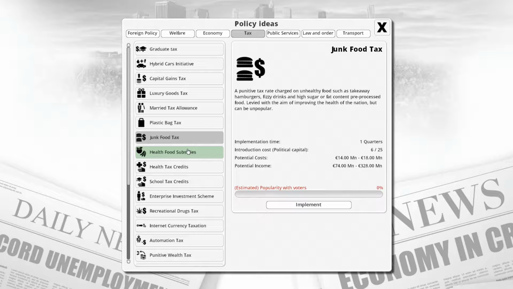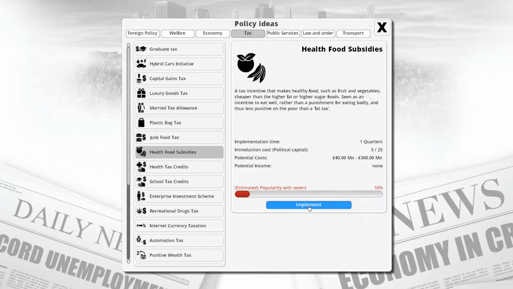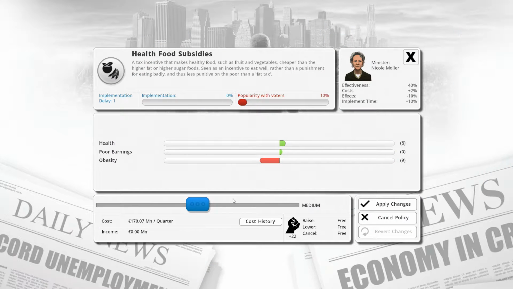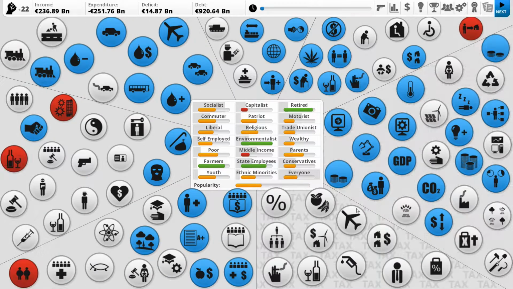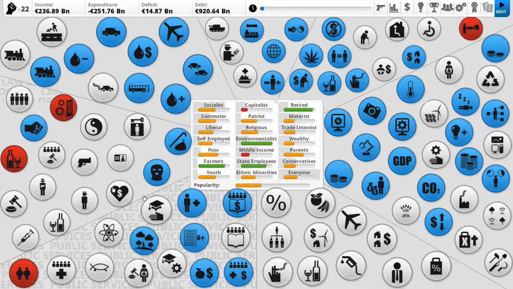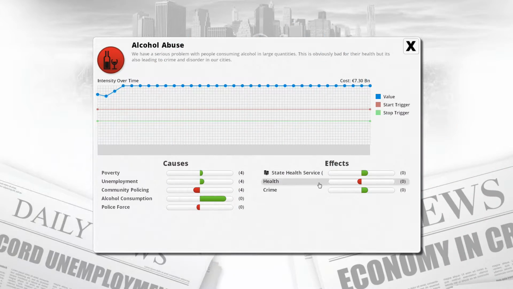It does give us a bit of money, but do we really want it? Let's go for health food subsidies. Whack that right up for now, or probably middle in, because it's going to cost quite a bit, I think, to change. Okay, it didn't cost us too much. Lovely. And the next thing I wanted to increase or change was all this crap here.